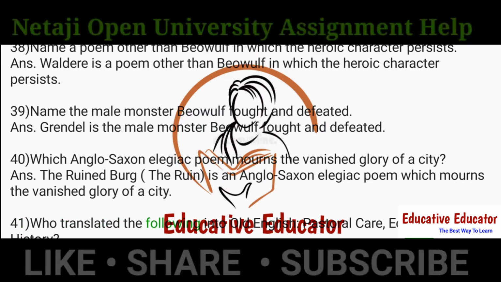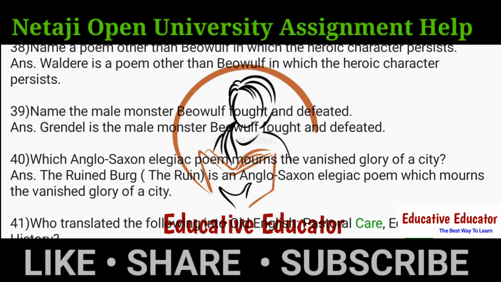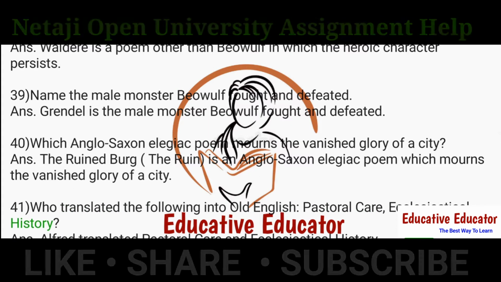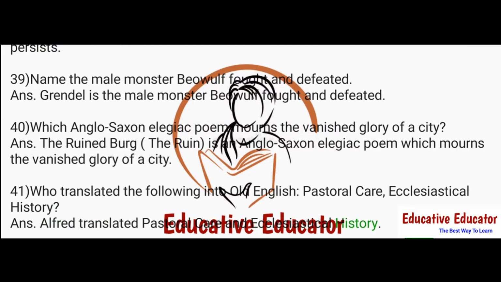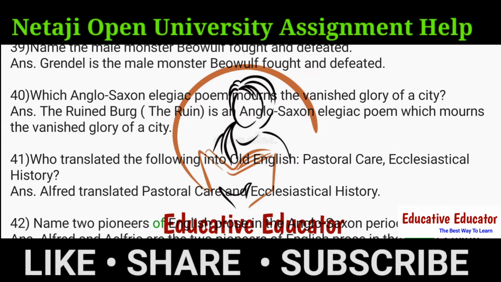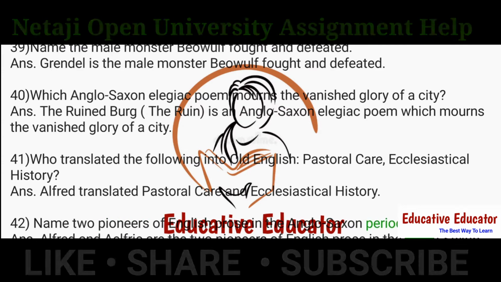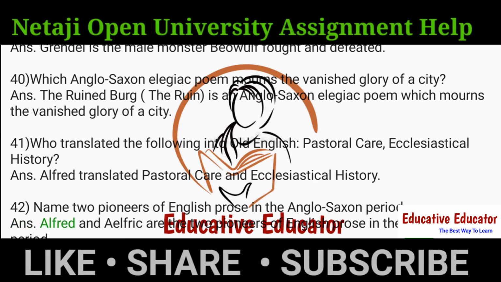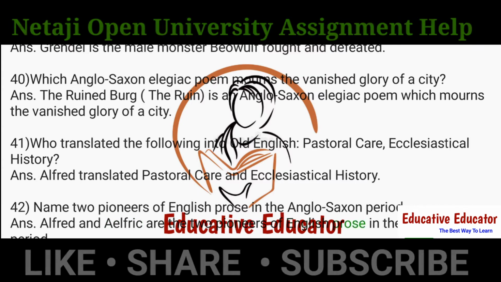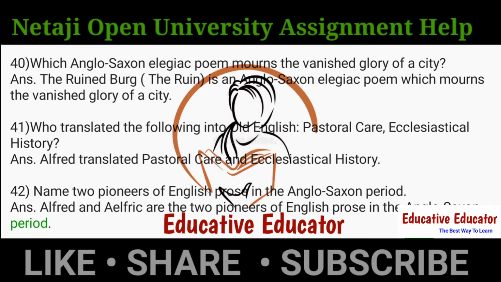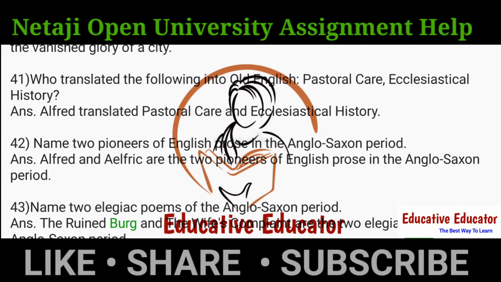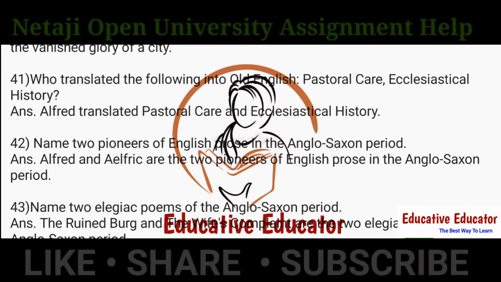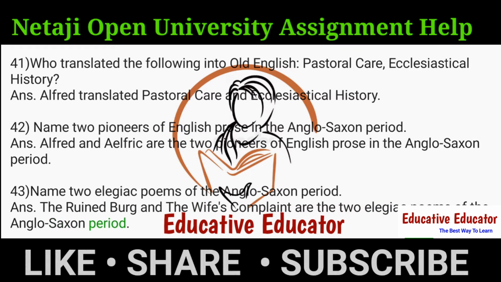41. Who translated the following into Old English: Pastoral Care, Ecclesiastical History? Ans. Alfred translated Pastoral Care and Ecclesiastical History. 42. Name two pioneers of English prose in the Anglo-Saxon period. Ans. Alfred and Aelfric are the two pioneers of English prose in the Anglo-Saxon period. 43. Name two elegiac poems of the Anglo-Saxon period. Ans. The Ruined Burg and The Wife's Complaint are the two elegiac poems of the Anglo-Saxon period.